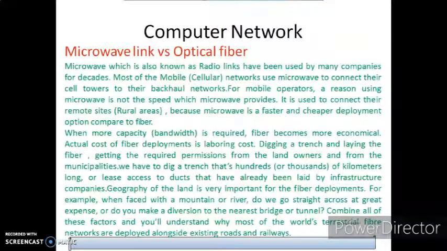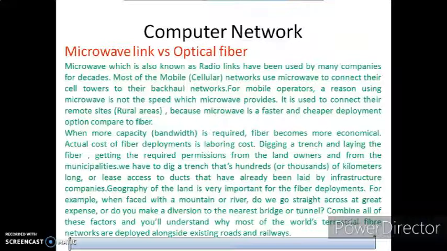So now let me discuss microwave link versus optical fiber. Now friends, as I told you, optical fiber is the expensive one which is used for high data rate transmission, more than 100 Gbps. So from that you can think what optical fibers are going to do in future. The technology is dependent on optical fiber. Now let me throw some light on the difference between microwave link and optical fiber. Microwave, which is known as radio links, has been used by many companies for decades. Most of the cellular companies, your mobile companies, use microwave to connect their cell towers to their backhaul networks, right?